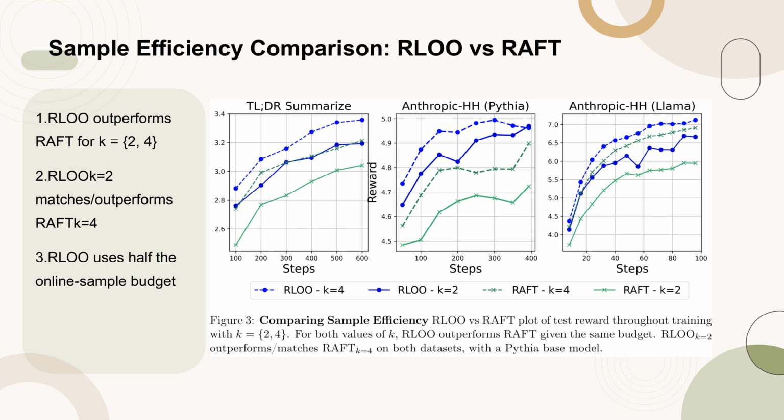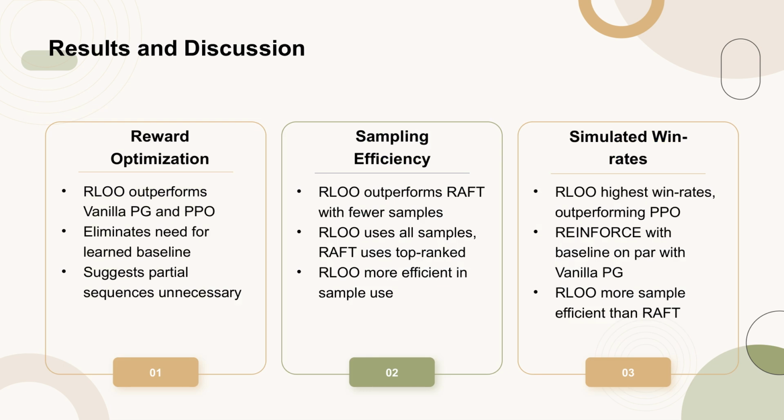This indicates that RLO effectively utilizes all generated samples for better optimization, contrasting with RAFT, which only fine-tunes on the top-rank sample. In the context of reward optimization, RLO, reinforced with a baseline, and other methods consistently outperform vanilla PG and PPO. This is particularly notable because these methods do not model partial completions, suggesting that this approach may be unnecessary. Additionally, RLO demonstrates superior sampling efficiency by consistently outperforming RAFT with fewer samples. This is achieved by using all generated samples for optimization, unlike RAFT, which only uses the top-rank sample.